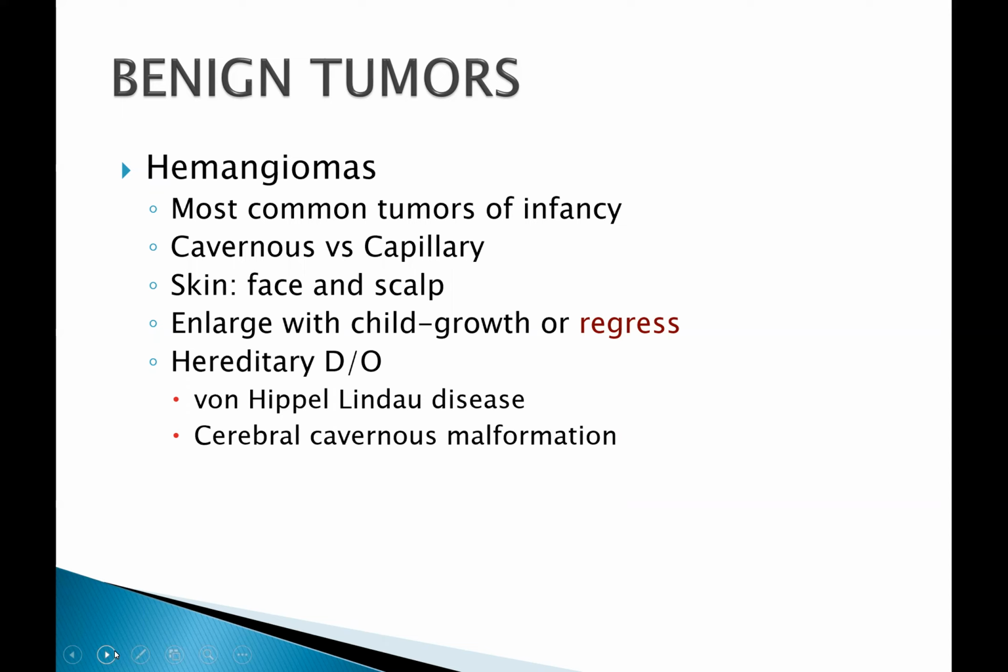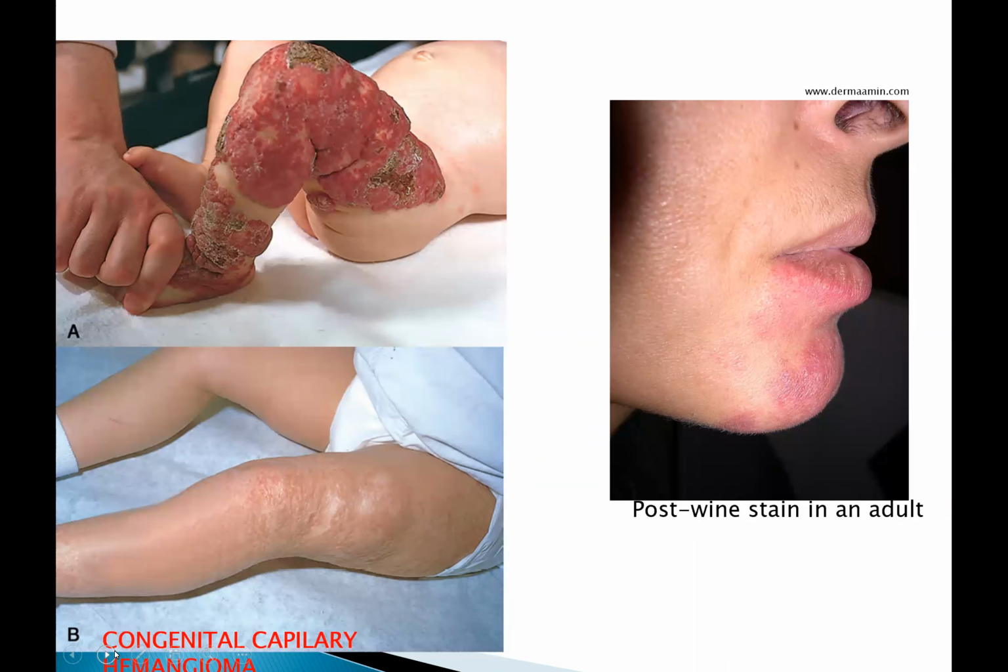Among children, these are mostly located in the skin, particularly in the face and the scalp. They produce flat to elevated, irregular, red-blue masses. Some are flat with larger lesions and are referred to as port wine stain. Port wine stain is a special form of nevus flammeus, which tends to grow during childhood, thicken the skin surface, and do not fade over time. Such lesion is usually in the distribution of the trigeminal nerve, and it is associated with Sturge-Weber syndrome.